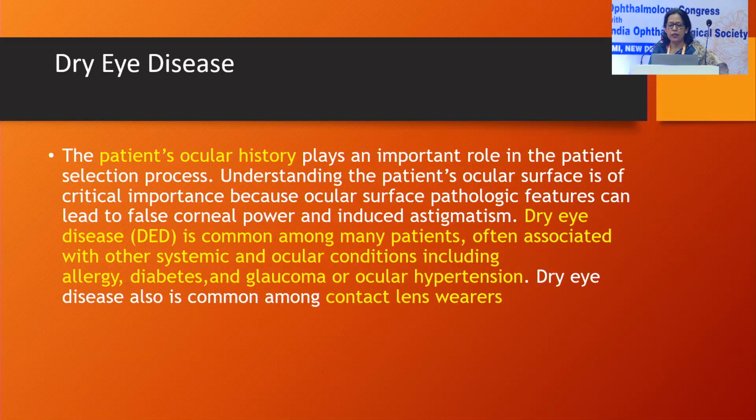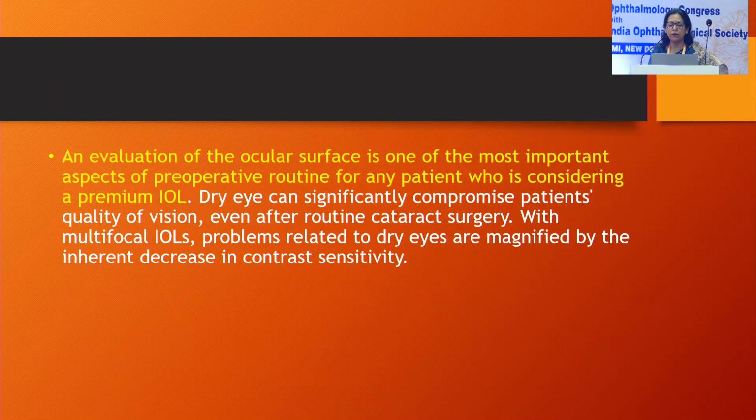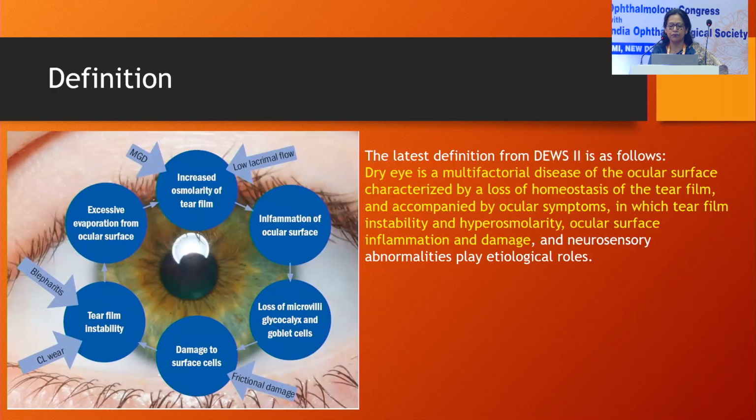The importance of taking the patient's ocular history is also emphasized, and dry eye is often associated with other systemic conditions and medications. The patient may have allergy, diabetes, glaucoma, use glaucoma medications, or wear contact lenses. So we have to take a detailed history, and evaluation of the ocular surface before cataract surgery is a very important routine procedure to be incorporated in our practice.